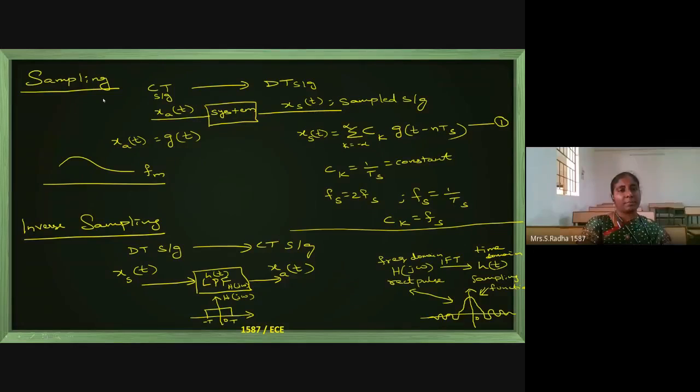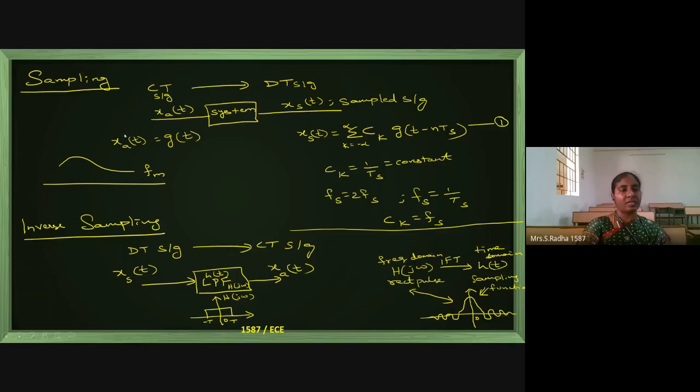So this is about sampling. Sampling means forward direction, continuous time to discrete time conversion. And equation 1 is the mathematical form of this sampled signal. Xs of t, we are giving representation for sampled signal, Xs of t.